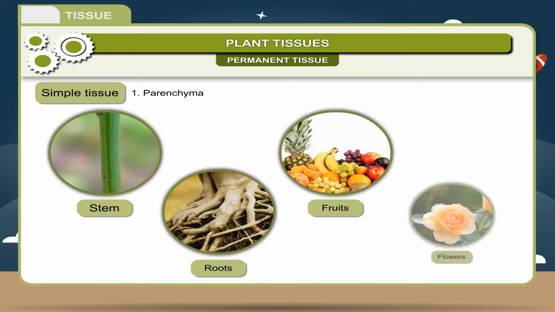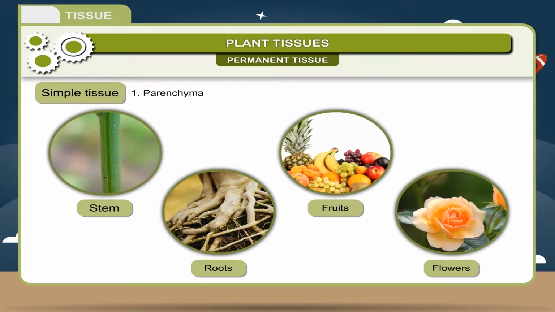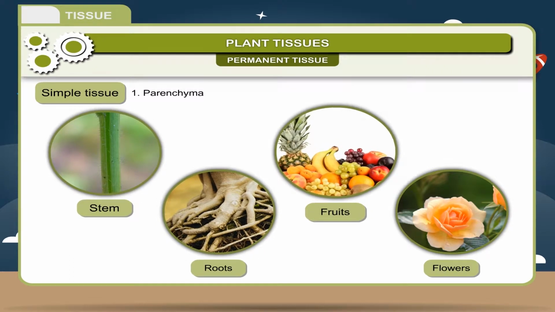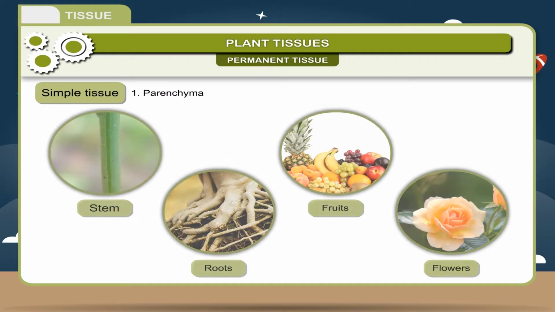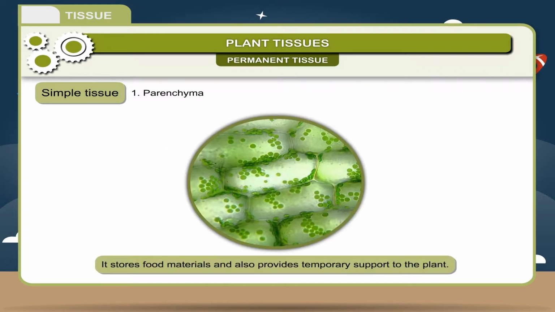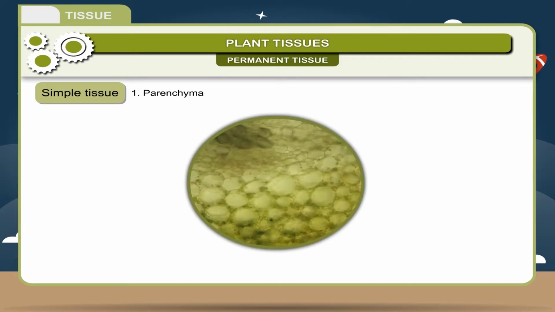Location. It is the most abundantly found tissue and is present in stem, roots, fruits and flowers. Function. 1. It stores food materials and also provides temporary support to the plant. 2.